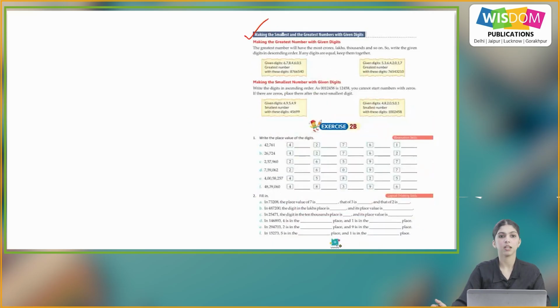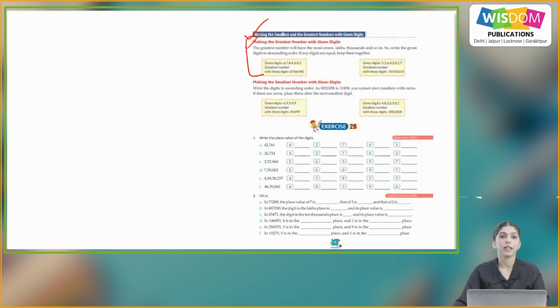Now, making the smallest and the greatest numbers with given digits. Making the greatest number with given digits. The greatest number will have the most crores, lakhs, thousands and so on. So write the given digits in descending order. If any digits are equal, keep them together.